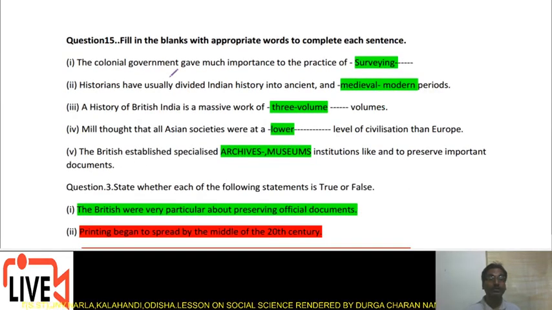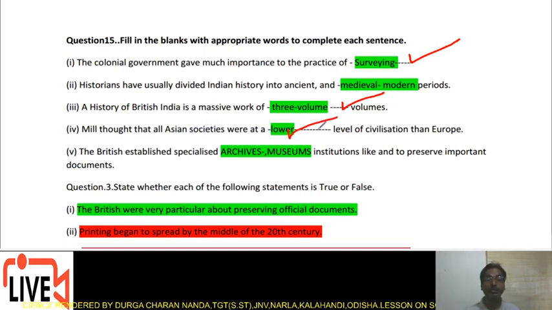Right answers. The colonial government gave much importance to the practice of surveying. Surveying is the right choice. Historians have usually divided Indian history into ancient, medieval and modern periods. A History of British India is a massive 3-volume work written by James Mill. Mill thought that all Asian societies were at a lower level of civilization than Europe. The British established specialized archives and museums institutions like to preserve important documents.